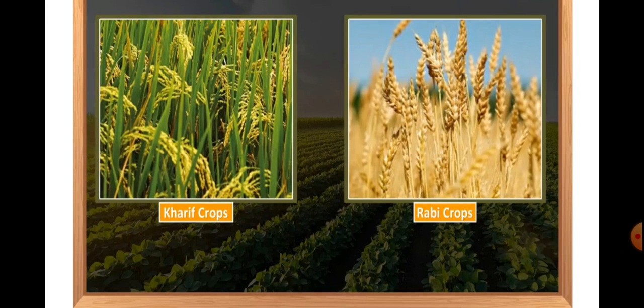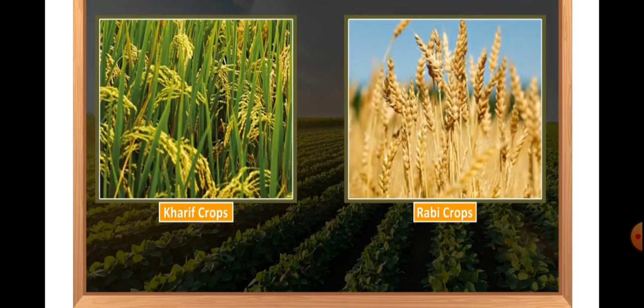In our previous video, that is part 2 of the chapter crop production and management, we have discussed the types of crops, that is kharif crop and rabi crop. Just recalling once, the crops which are sown in the rainy season are called kharif crops, and the crops which are grown in winter season are called rabi crops.